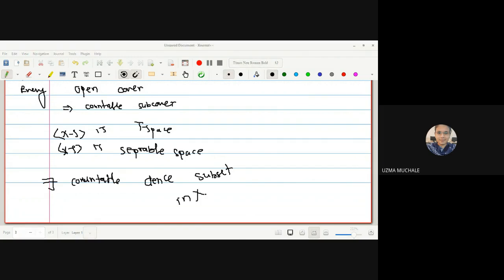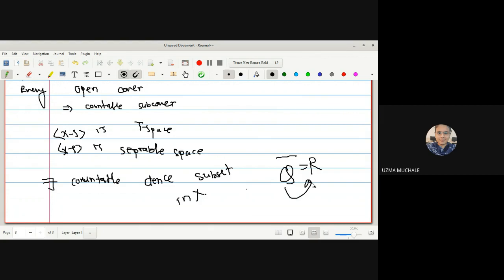For the usual topological space, what is Q bar? Q bar is R. So we can say that Q is a countable dense subset of R. What do you mean by dense in R? Q bar is equal to R, which means every point of R is a limit point of Q, and hence we can say that it is a countable dense subset.